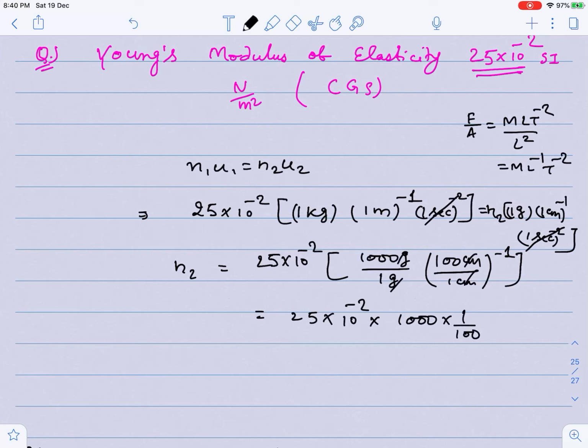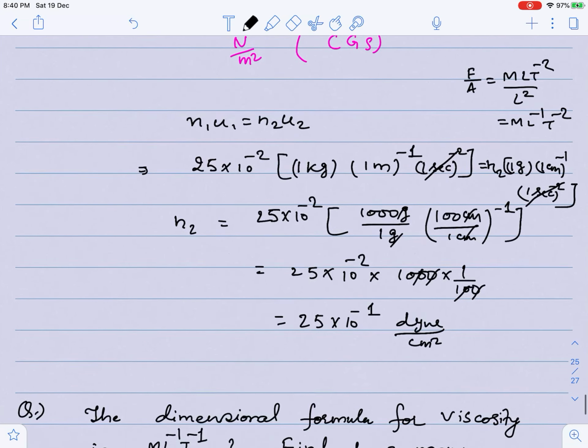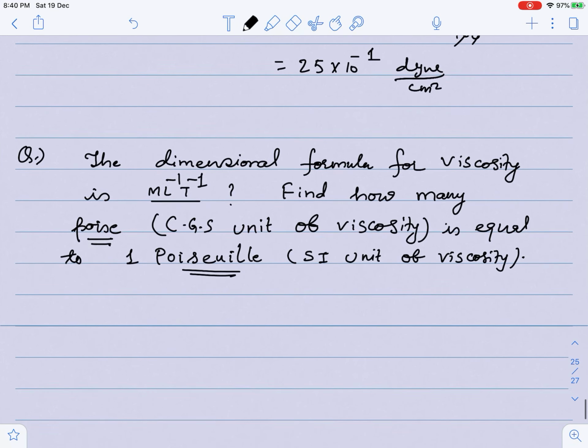Cancelling this term, it will be 25 into 10 raised to power minus 1. This is a CGS unit, dyne per centimeter square. So the right answer of this question is 25 into 10 to power minus 1.